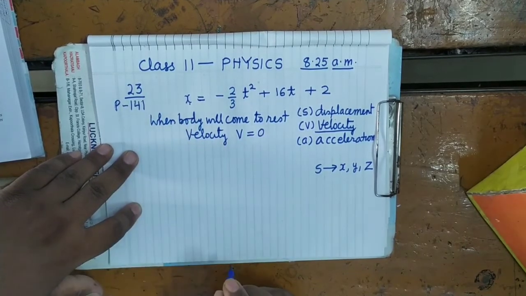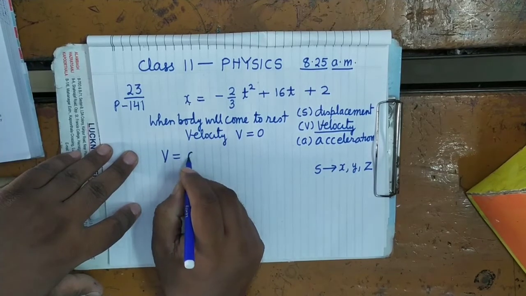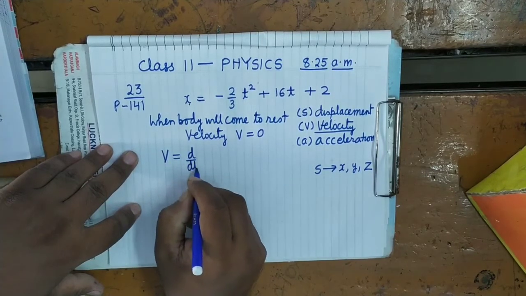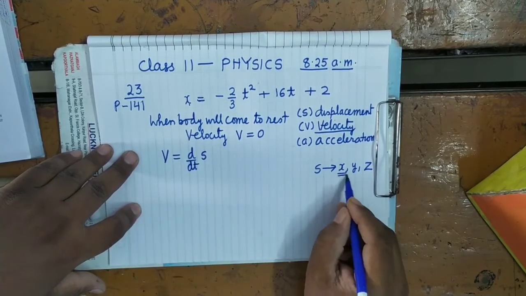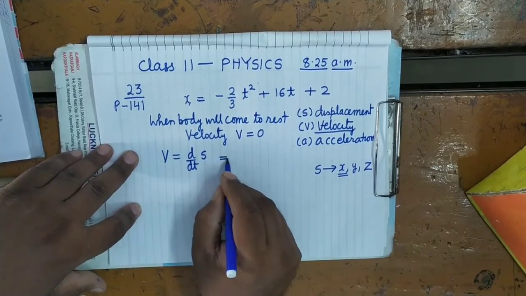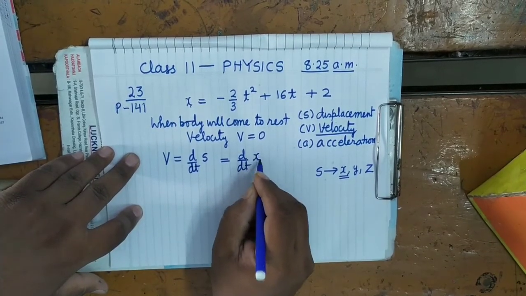How will you find the velocity? So as we know that velocity equals to d by dt of s. What is in place of s here? Here in place of s is x. So we will write it as d by dt of x.